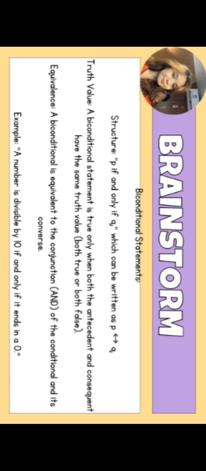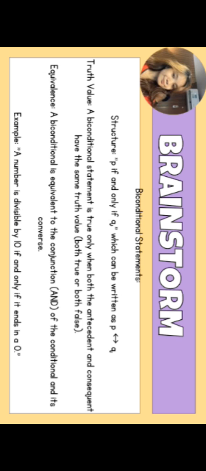The structure for a biconditional statement is P if and only if Q, which can be written as P double arrow Q. The truth value of a biconditional statement is true only when both the antecedent and consequent have the same truth value, both true or both false.